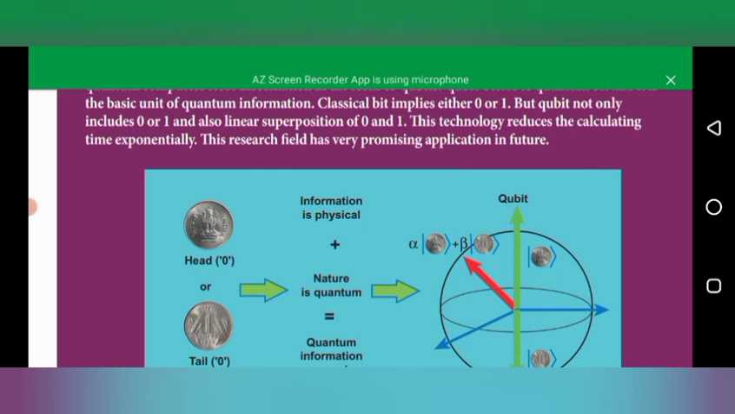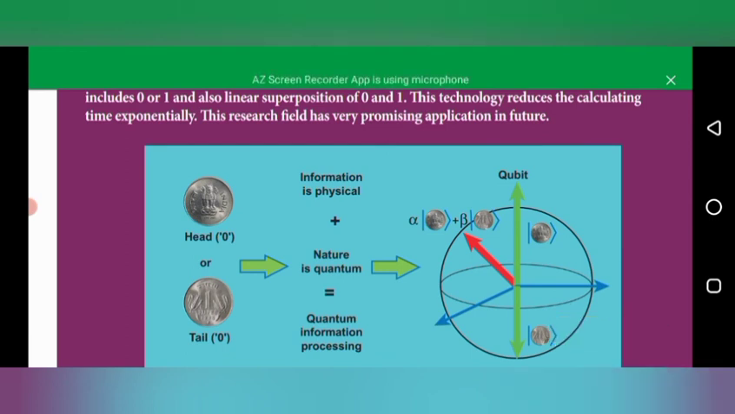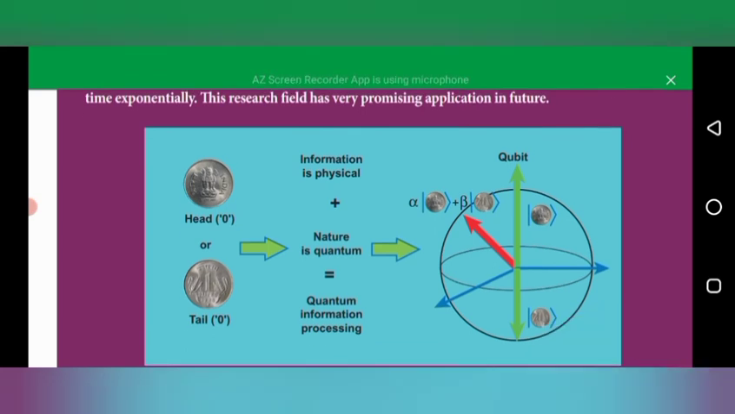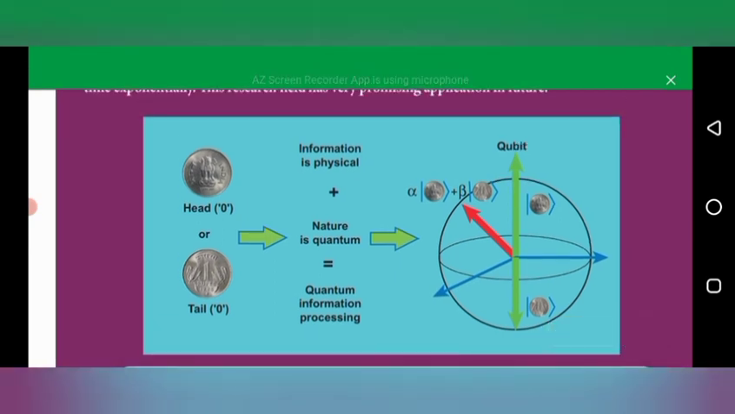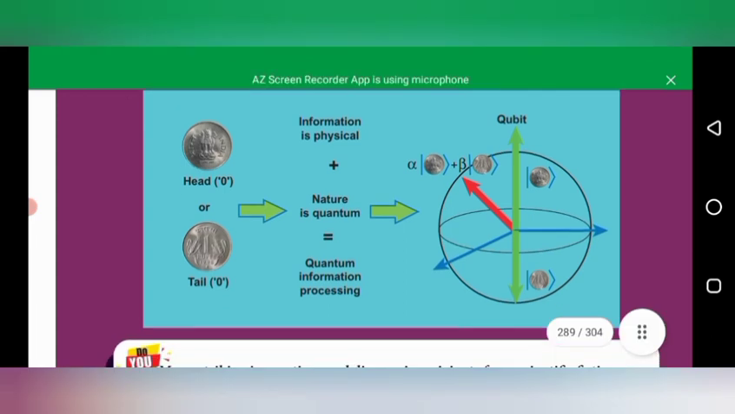The classical bit, which computers nowadays use to store information, implies either 0 or 1, that is, binary numbers. But the qubit includes not only the binary values but also a linear superposition of 0 and 1. Superposition is the power of those values. So this technology reduces the calculating time exponentially. This research field is very promising for the future, and the most developed computers in future can be quantum computers.